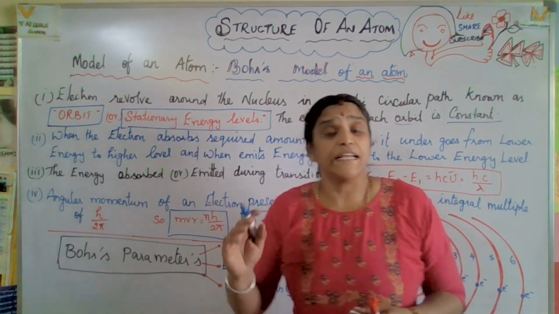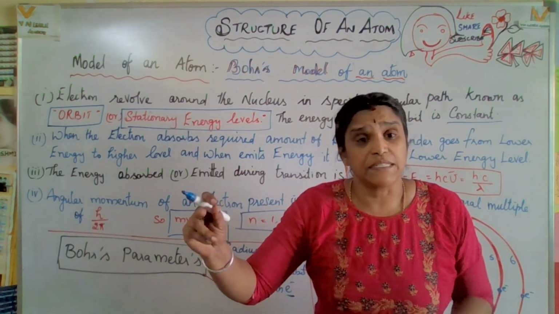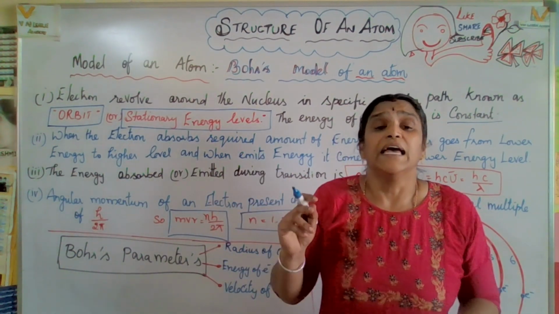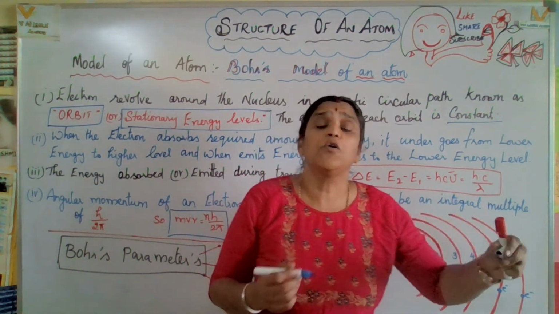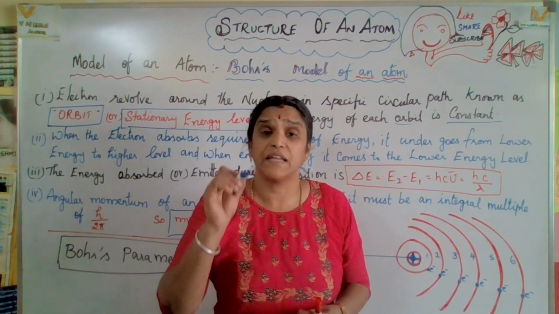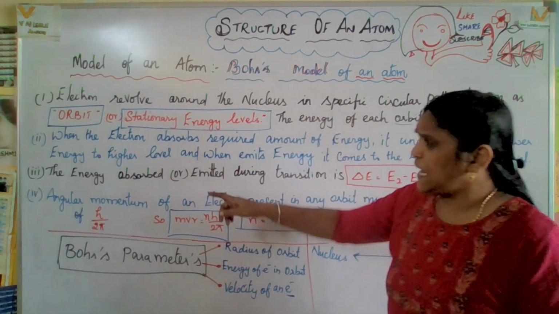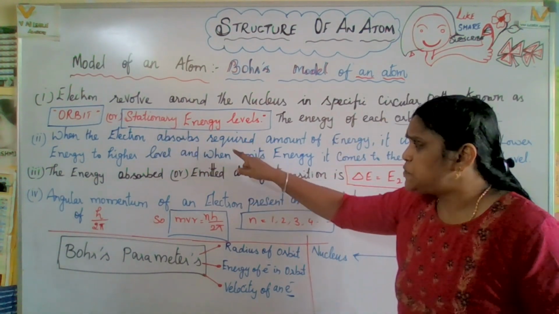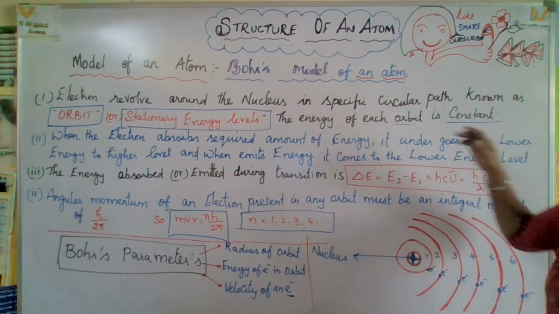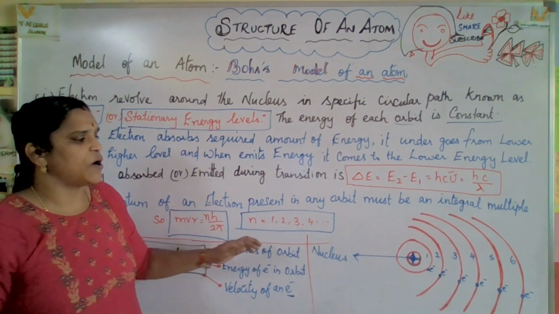Each planet has its own path, and it will not mislead or misguide. In the same way, electrons go on their own path and will not go out of the orbit. That circular path is called an orbit. The second point: when the electron absorbs the required amount of energy, it goes from a lower energy level to a higher energy level.